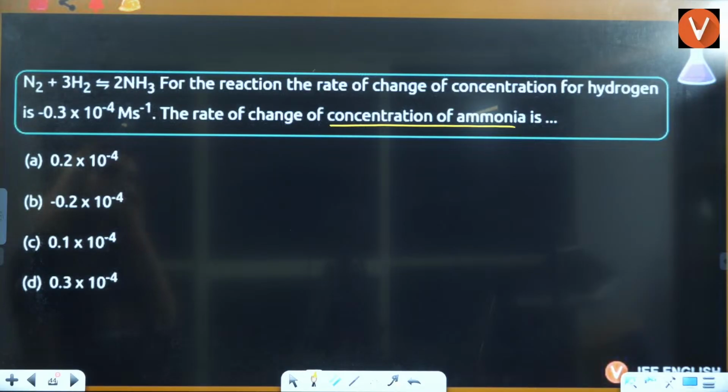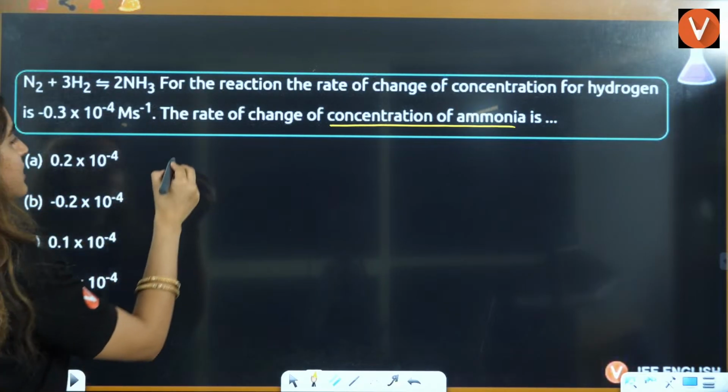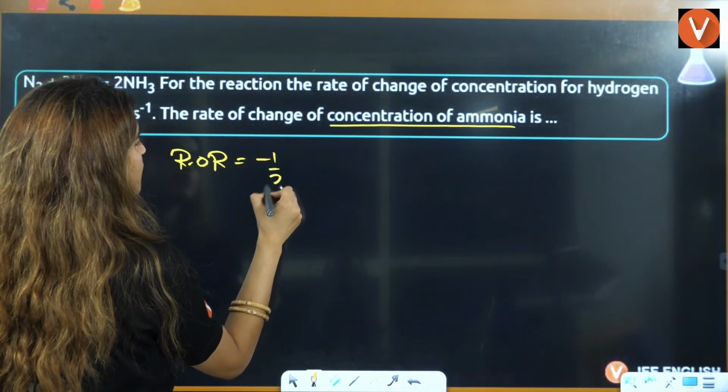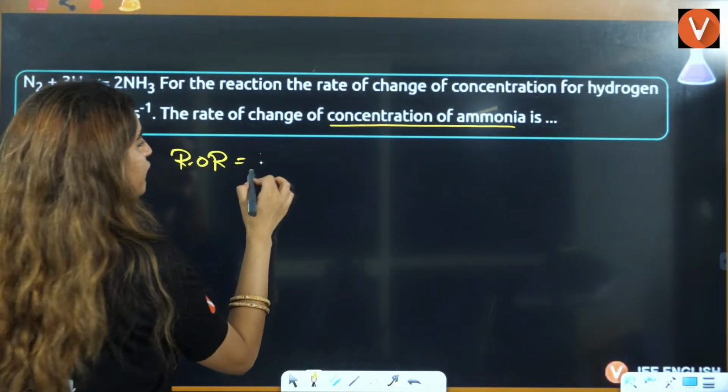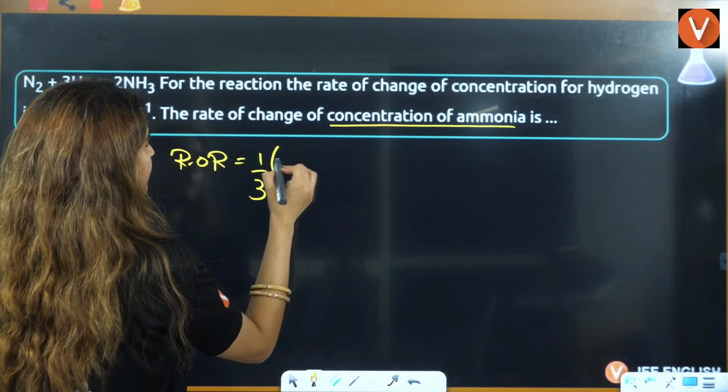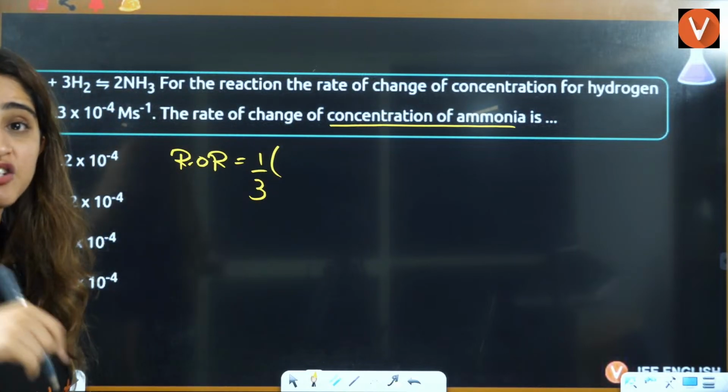Simply, you can directly write rate of reaction is equal to minus 1 by 3 times the rate of change of H2.